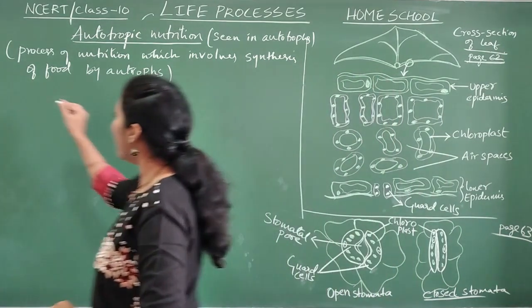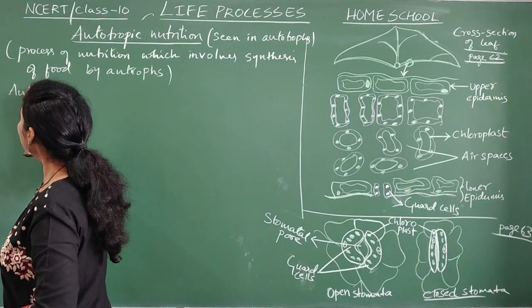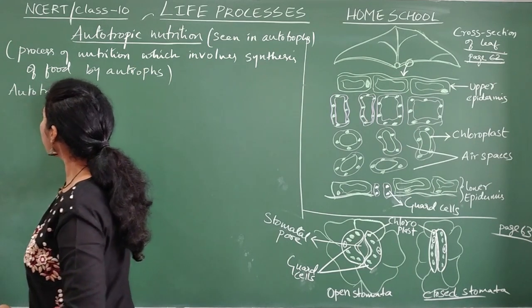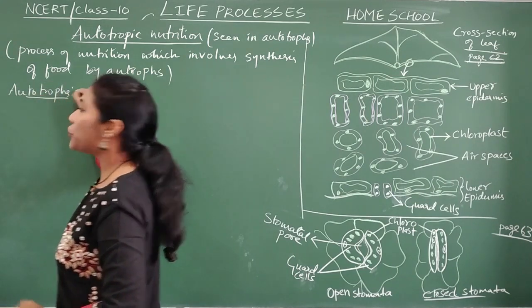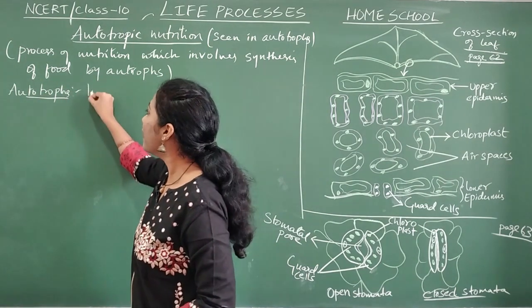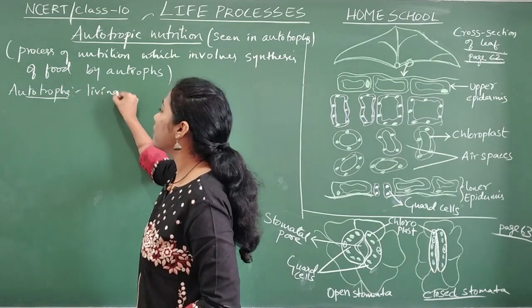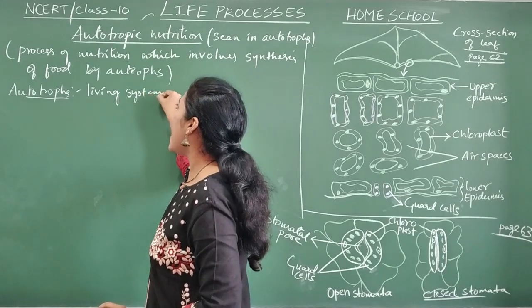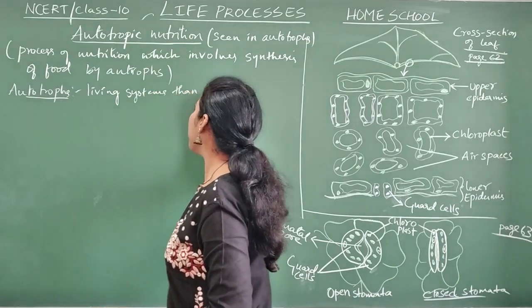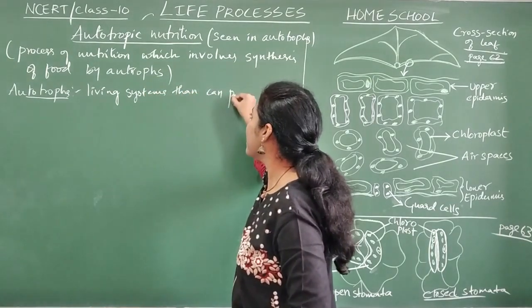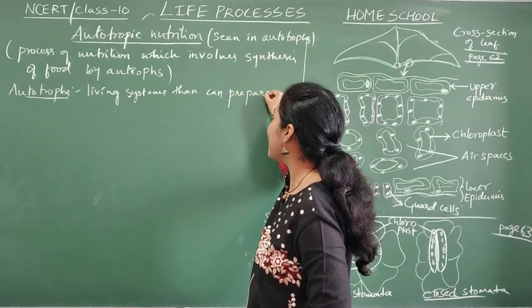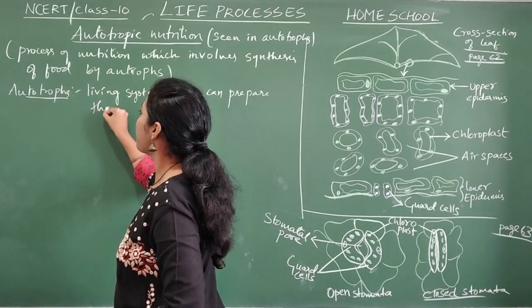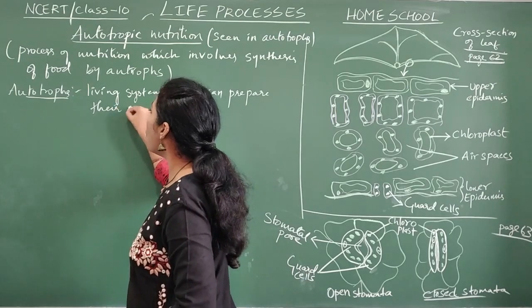Okay, and now what do you mean by the word autotrophs? Autotrophs are nothing but living systems that can prepare their own food.